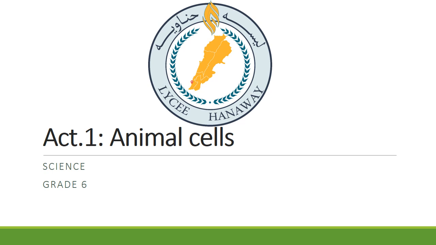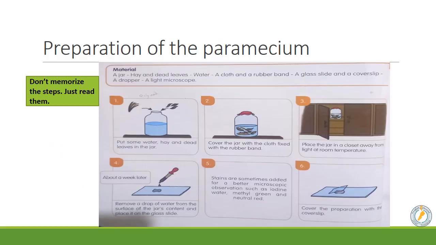The animal cells can be taken from a unicellular organism or multicellular organism. The unicellular organism is the organism that is made of one single cell, the paramecium, while the multicellular organism is the organism that's made of uncountable number of cells, like us, the people.